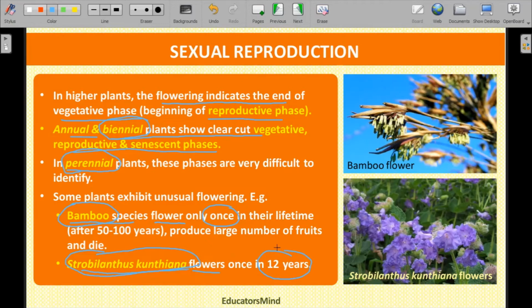That is, in every 12 years you find a flower, and when the flower arises, after that you have to wait 12 years for the next production of the flower. This is the example of the Strobilanthus kunthiana flower, and this is the example of the bamboo flower. Okay, so the importance is that the period of growth before the reproductive period in the plant is called the vegetative phase.